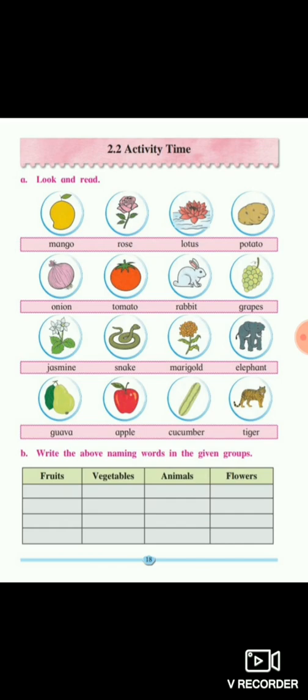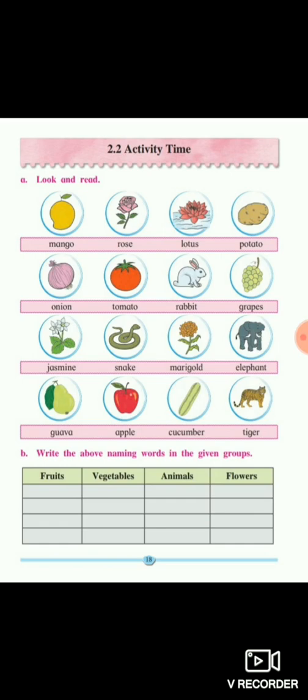So here all these names like fruits, vegetables, animals, flowers, these all names are known as naming words. Yes or no? Because each word is a name. Name of a fruit, name of a vegetable, name of an animal or name of a flower. So all these above pictures and names are the naming words.